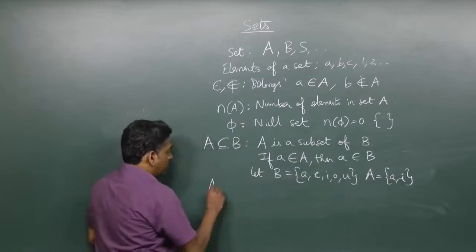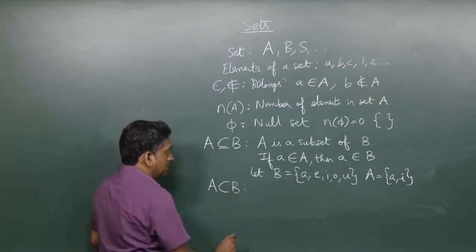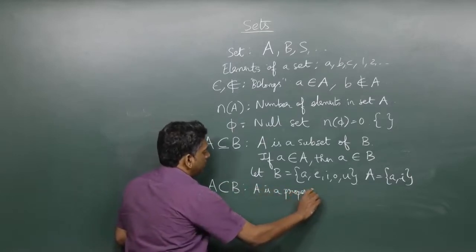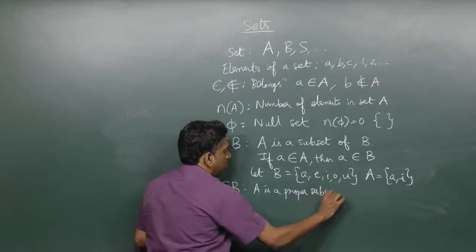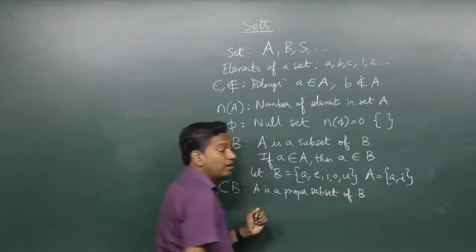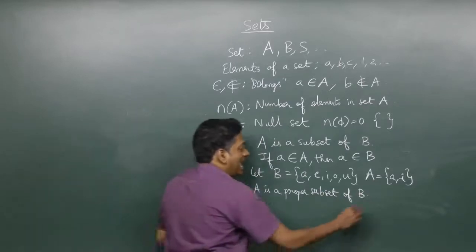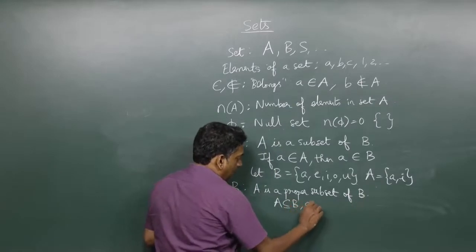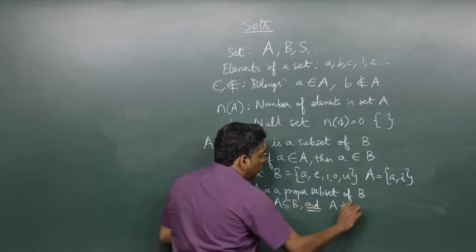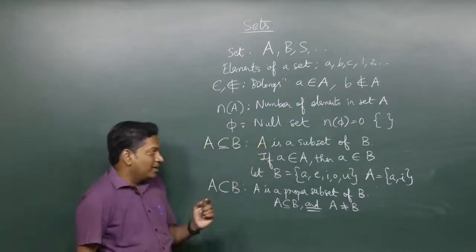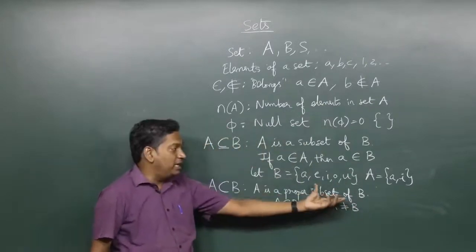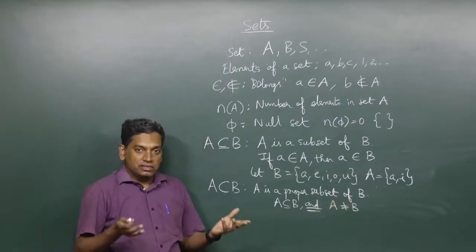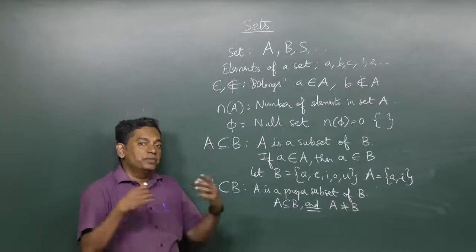The next idea is what we call a proper subset. A is a proper subset of B. This means A is a subset of B and A is not equal to B. Okay. Now, this idea we didn't define explicitly, but equality of sets is when two sets have the same elements, the same number of elements as well as the same elements.